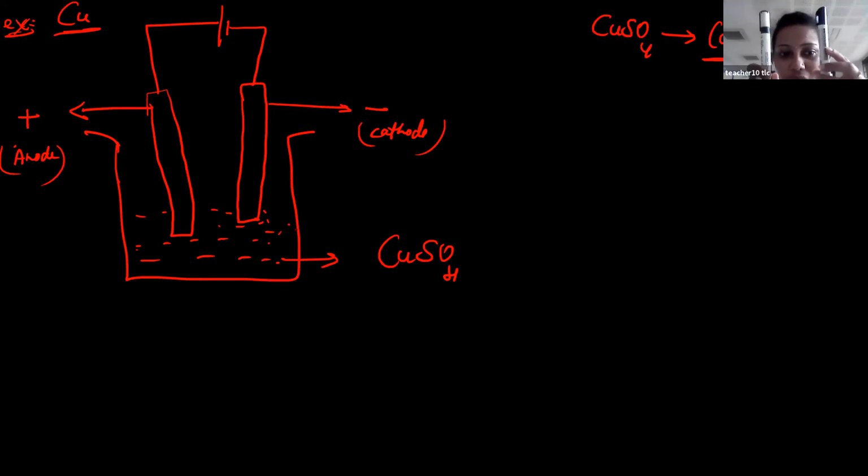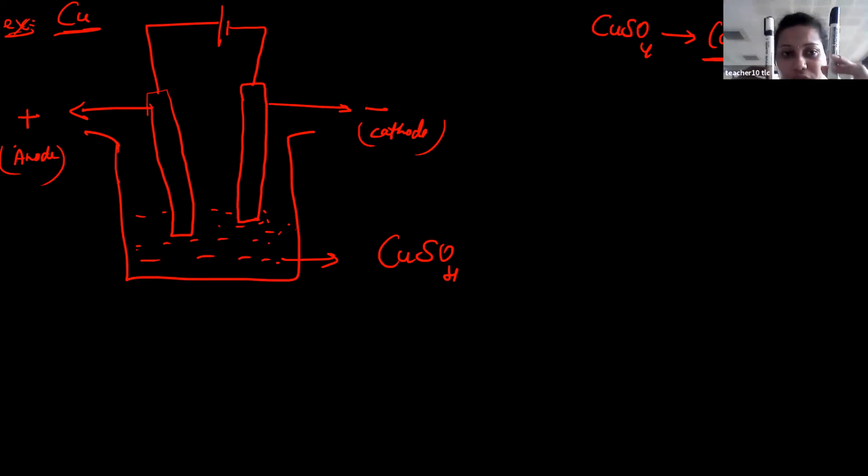Anode is kept on the left hand side, students. And cathode is kept on the right hand side. You connect these two to the external circuit. Then current movement takes place, and the electrolyte will split. Dissociation of electrolyte takes place. That process is called electrolysis.